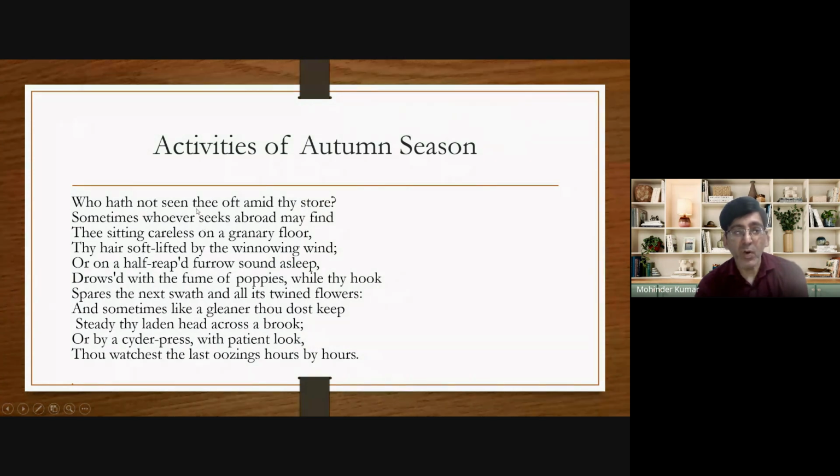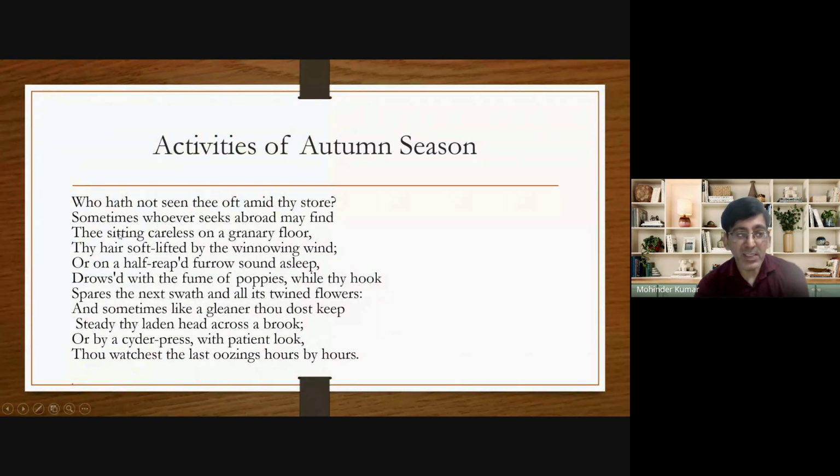He says, who hath not seen thee oft amid thy store? Sometimes whoever seeks abroad, means if anybody goes out of the house, anybody can see autumn sitting where? Near his store. Here, store stands for collection of grains. He says that anybody who goes abroad can see autumn sitting by his crop. He is talking about the first activity performed during the autumn season, and that is cutting of crop.